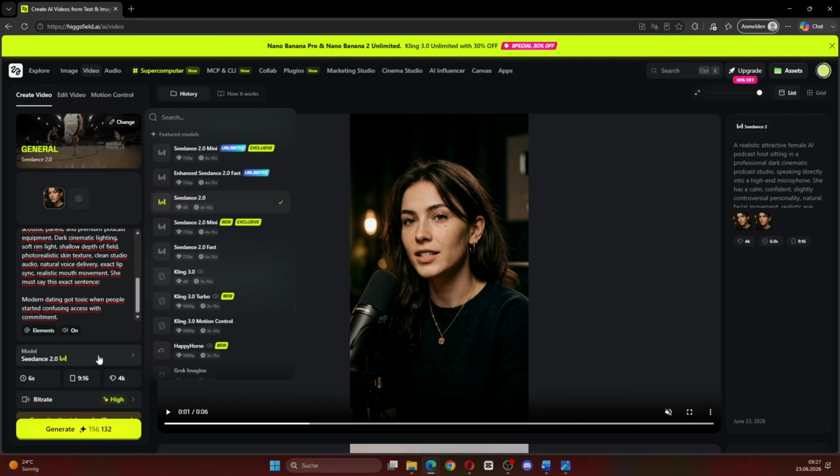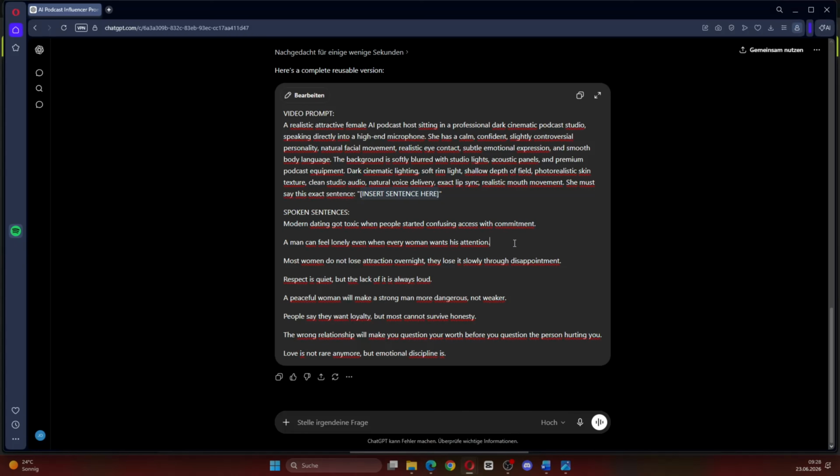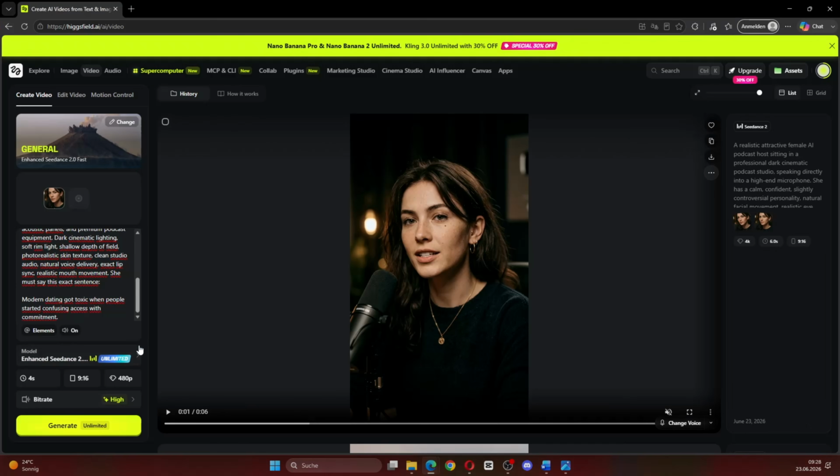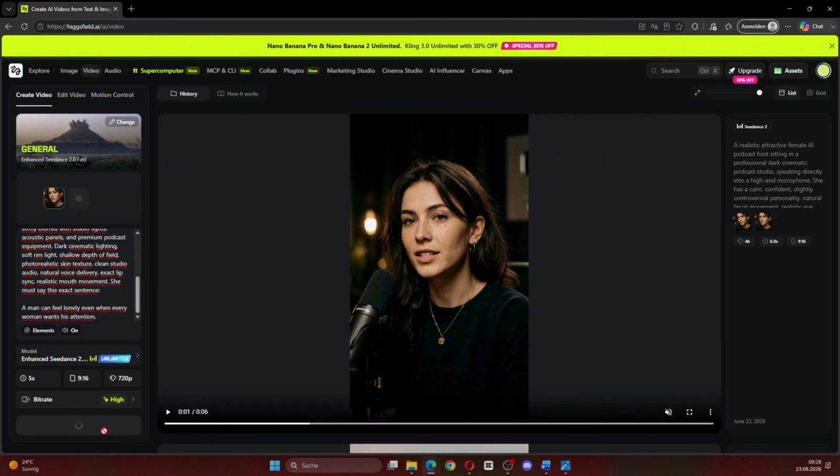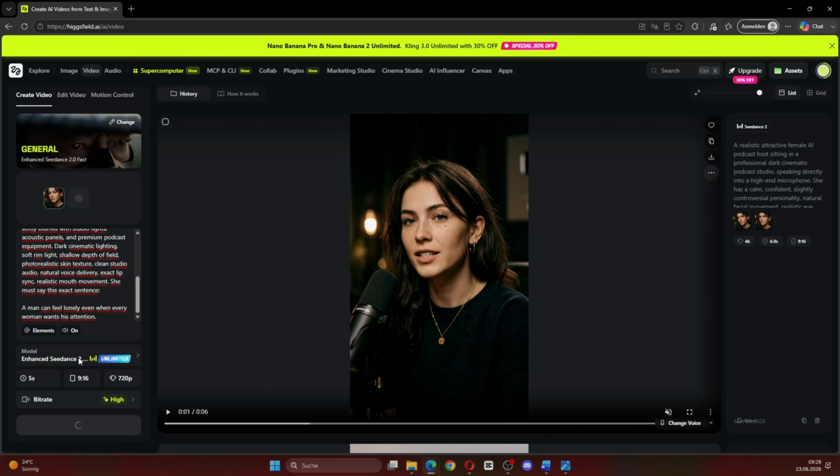Now, if you have the Higgsfield Ultra yearly plan, you can also use Seedance 2.0 Fast Unlimited. So for the next example, I will use the same prompt, replace the sentence with the next one and generate another clip. With the unlimited option, you don't have to worry about credits for every single generation.